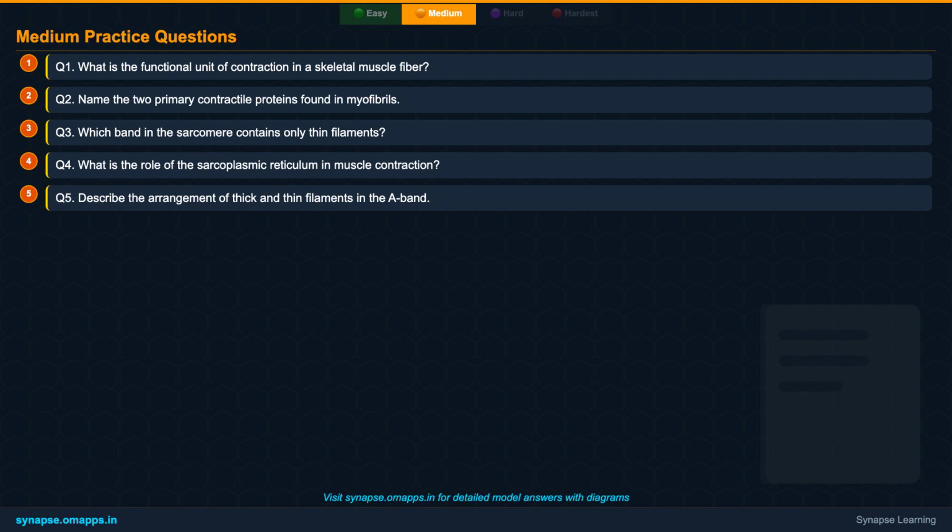Q1. What is the functional unit of contraction in a skeletal muscle fiber?